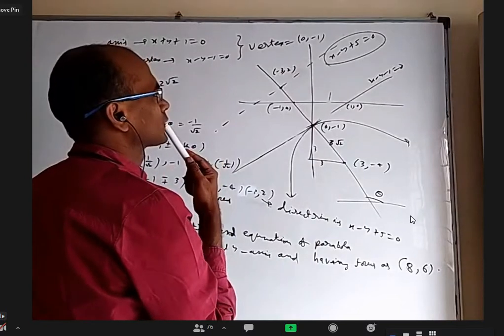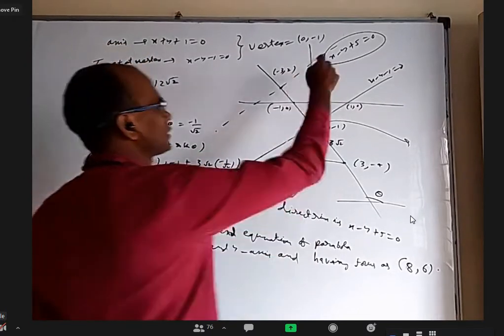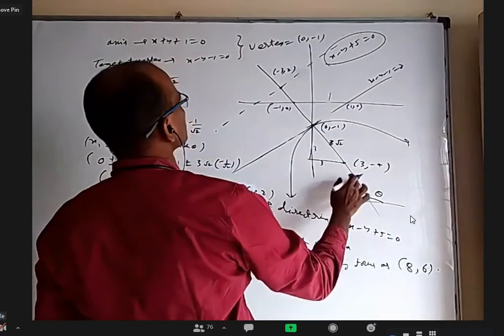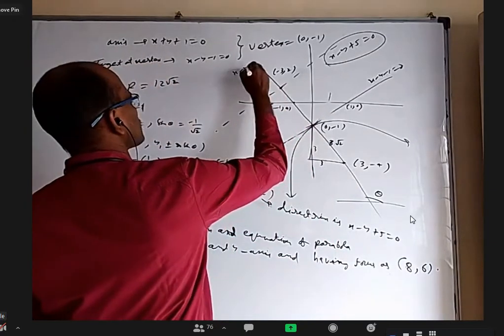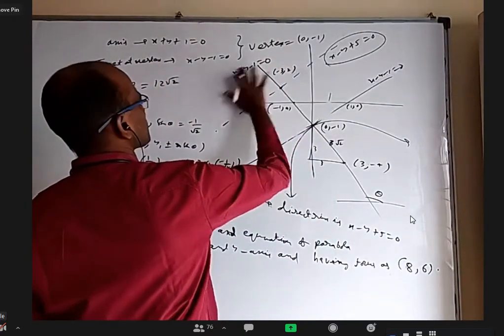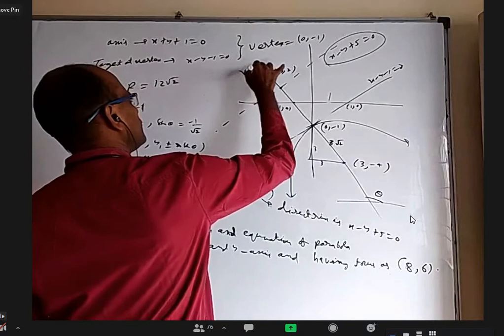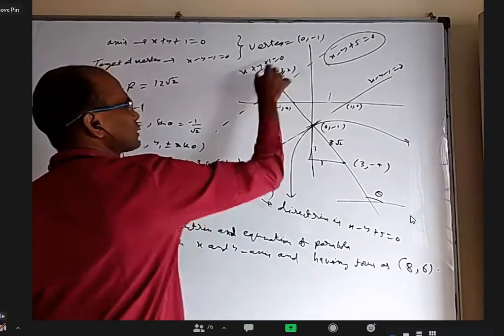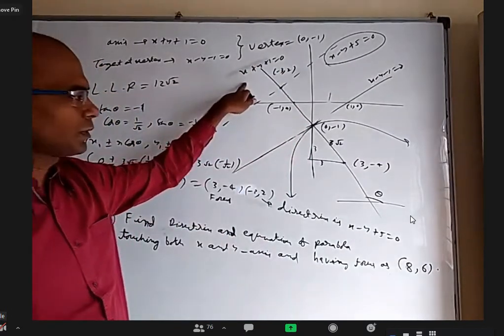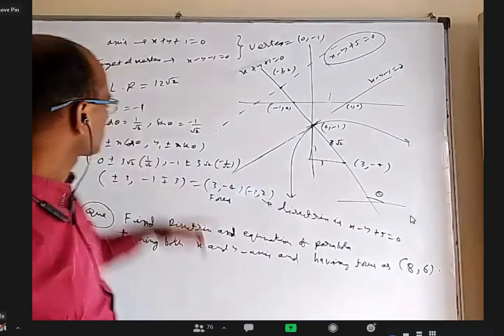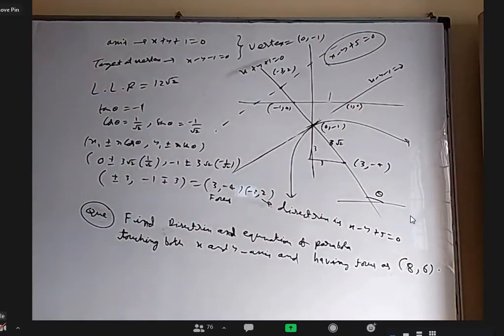What did I write? This is no, that is this. What is this line equation? I erased it. x plus y plus 1 equal to 0. What is the slope of that line? Minus 1, no? Because slope is minus 1. If inclination is theta, tan theta is minus 1. Is it okay? Yes, sir.